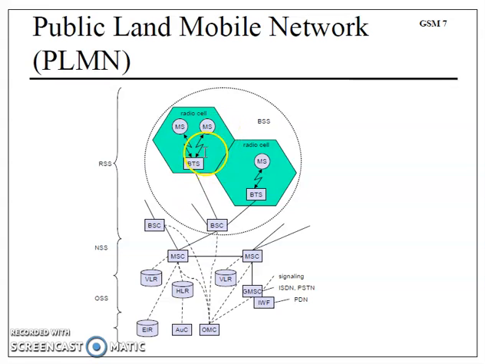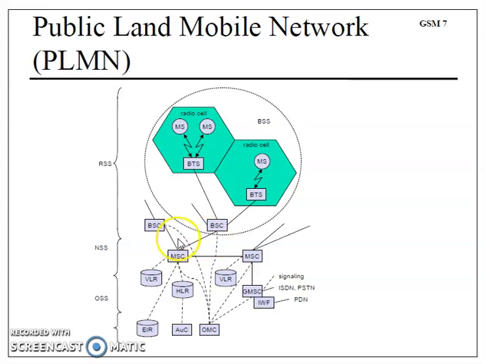One cell consists of a BTS, base trans receive system, and that is providing service to all mobile stations. Mobile station means cell phone. So a number of mobile stations can be serviced by one BTS. Every cell site needs to have one BTS, and a number of such BTS can be controlled by the higher level, which we call BSC, which is nothing but base station controller.